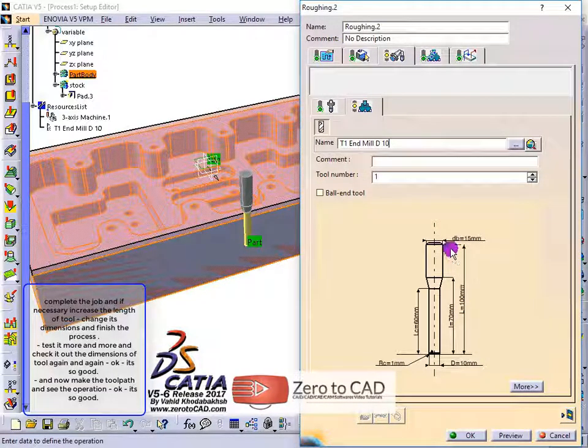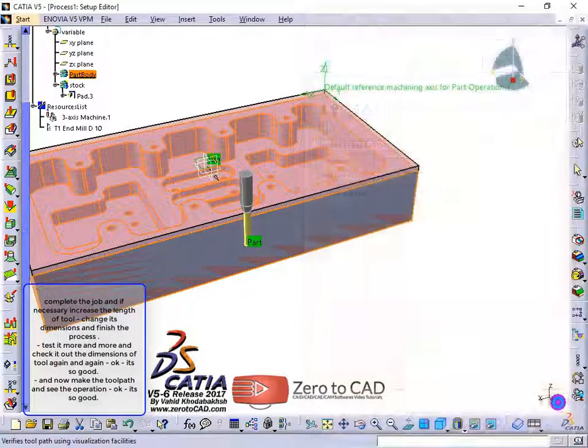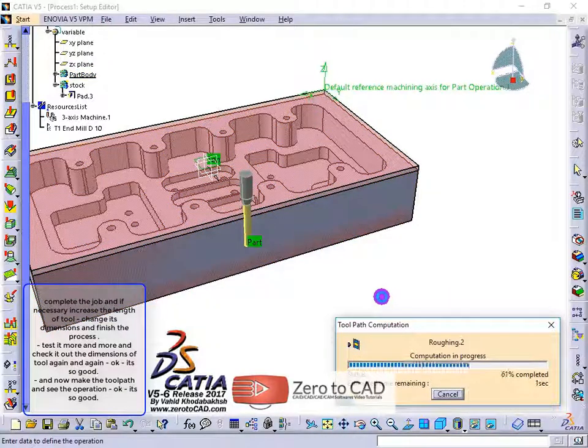OK, it's so good. And now make the toolpath and see the operation. OK, it's so good.